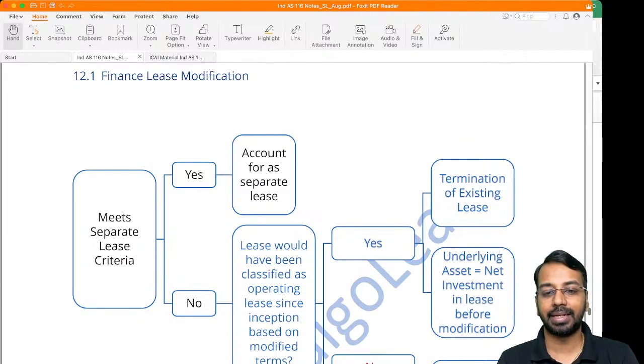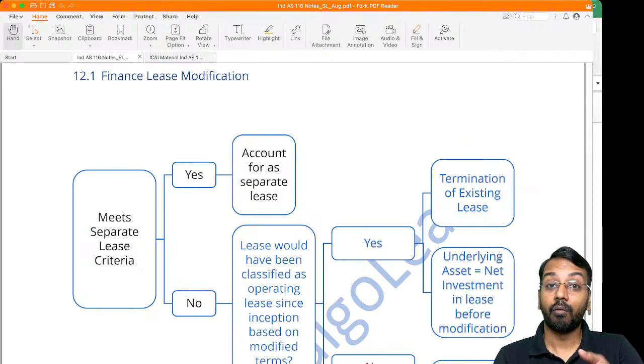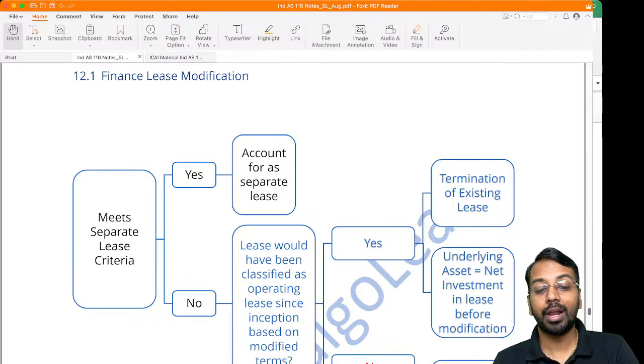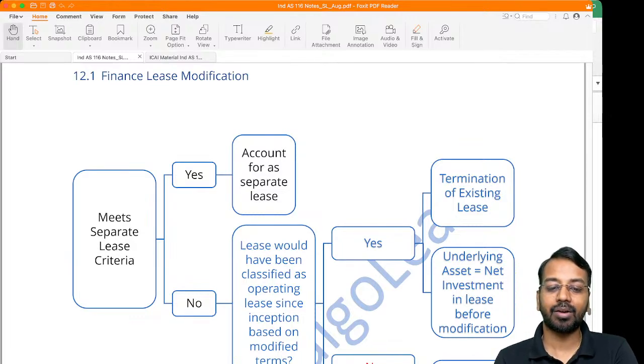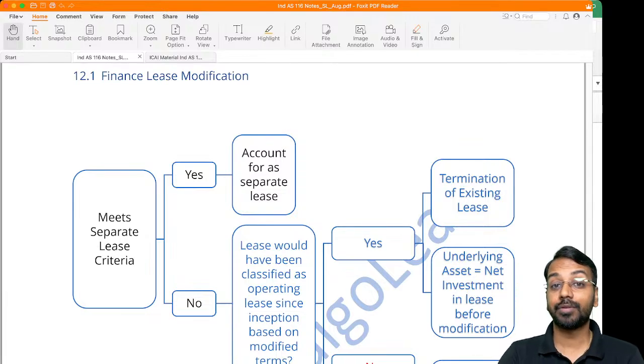a separate lease criteria, then what do we need to check? We need to check whether this finance lease would have been classified as an operating lease based on the modified terms. Because of the modification, for whatever reason, for example we have reduced the term, it would now be classified as an operating lease, meaning if I look back at the terms again, it would be an operating lease if I apply these terms since inception.